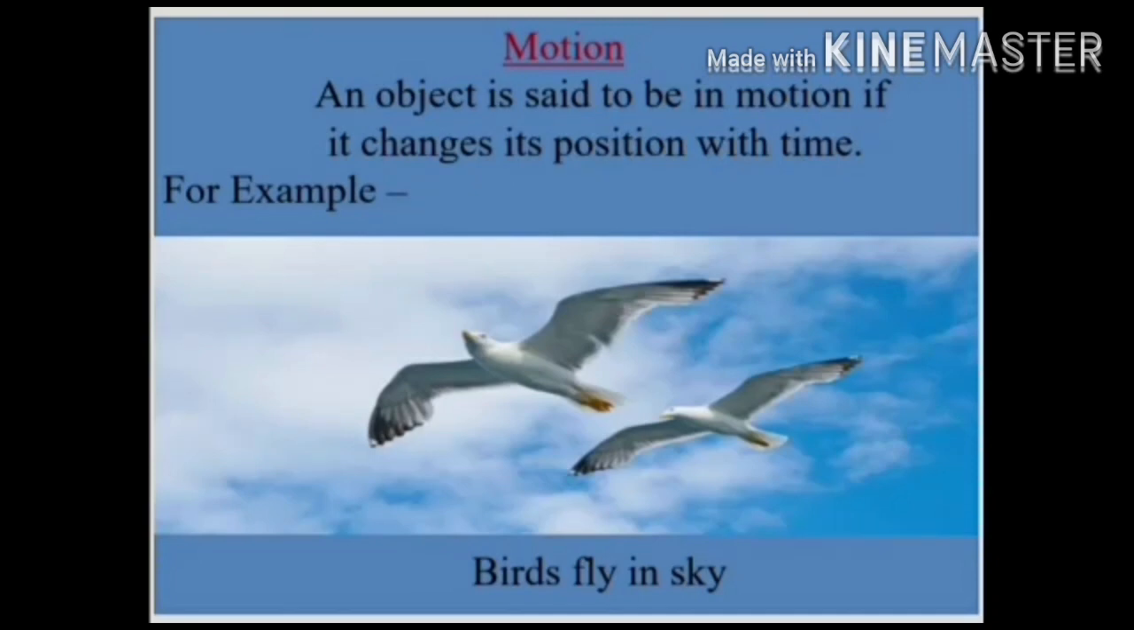Now, types of motion. Motion is classified into 4 types. First, translatory motion. Second, rotatory motion. Third, oscillatory motion. And fourth, vibratory motion.